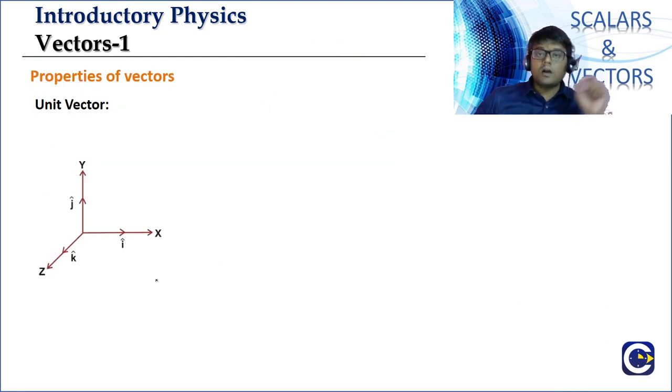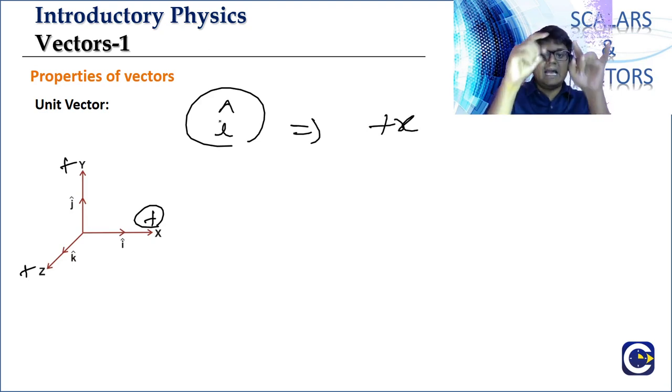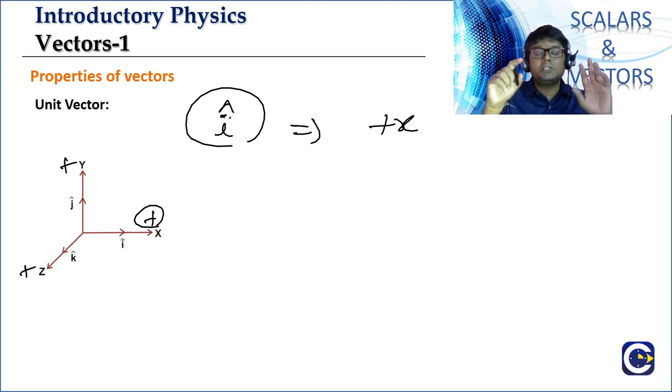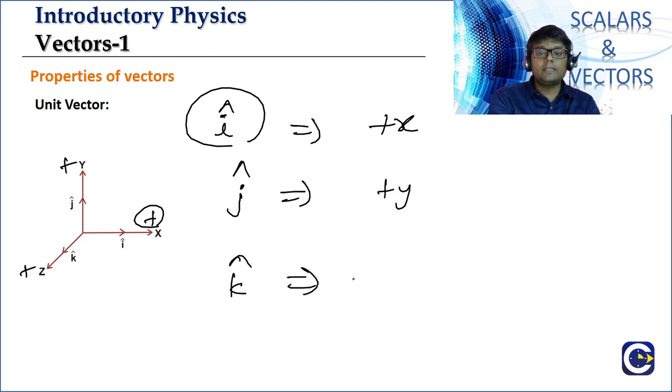Now, while we talked about the unit vectors, there is a special importance for unit vectors which are along the positive x-axis, positive y-axis and positive z-axis. So we will take the unit vector along the positive x-axis to be represented by the symbol i cap. This is not capital I, this is small i. We will take the unit vector along the positive y-axis as j cap. We will take the unit vector along the positive z-axis as k cap.